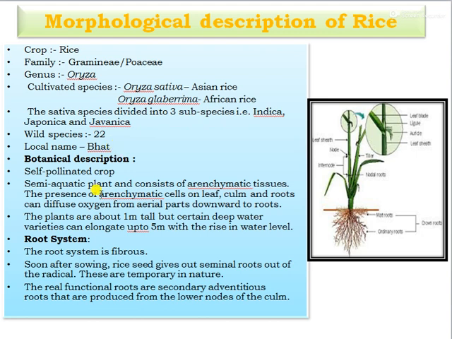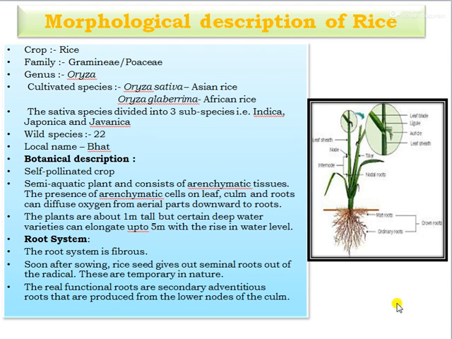Now the botanical description. Rice is a self-pollinated crop, and this is a semi-aquatic plant and also consists of aerenchymatous tissues. The presence of aerenchymatous cells in the leaves, culms and roots can diffuse oxygen from the aerial parts downward to the roots, and the plants are about 1 meter tall.